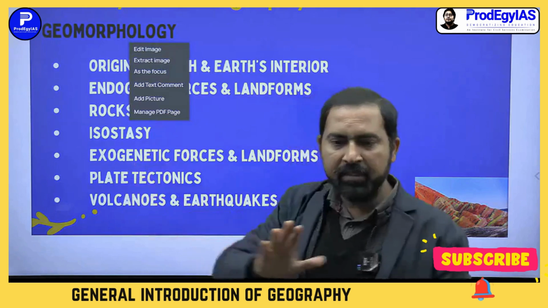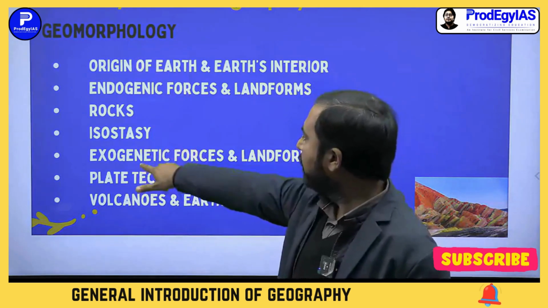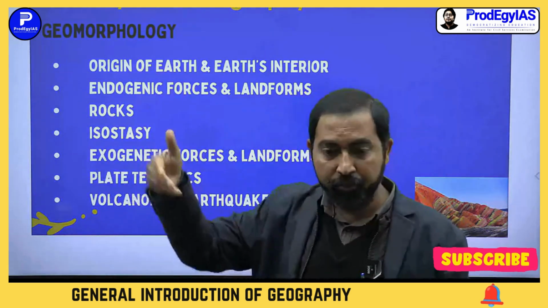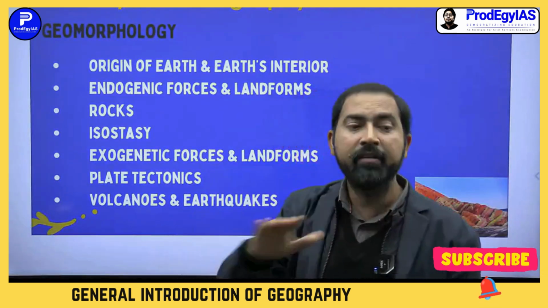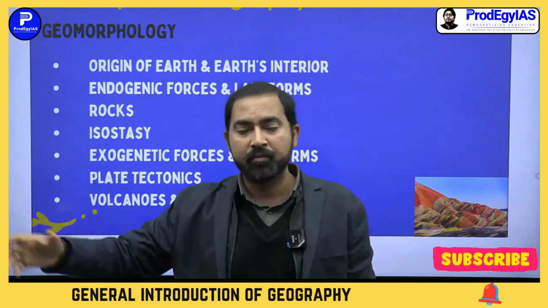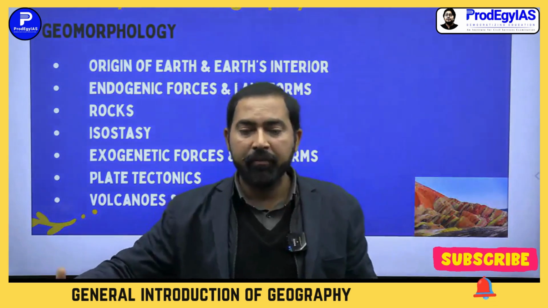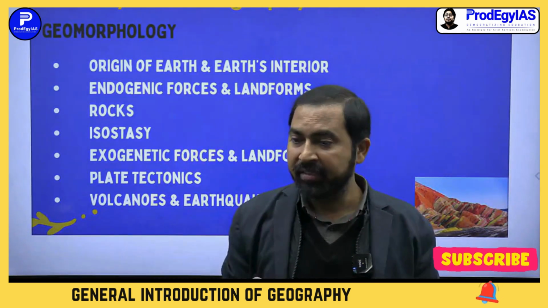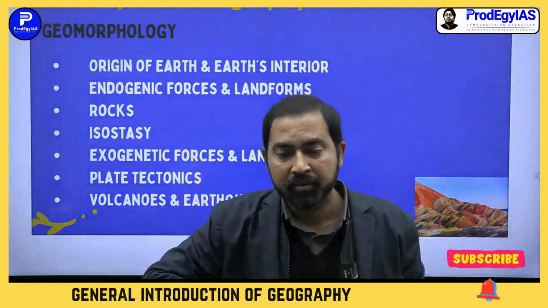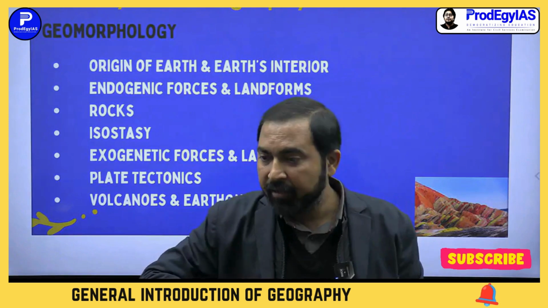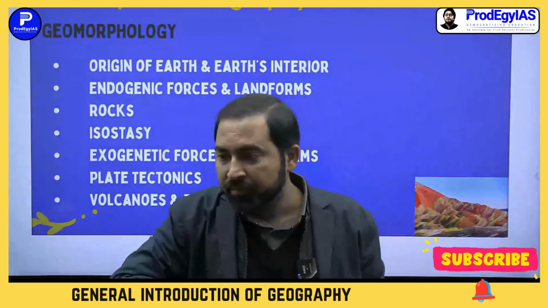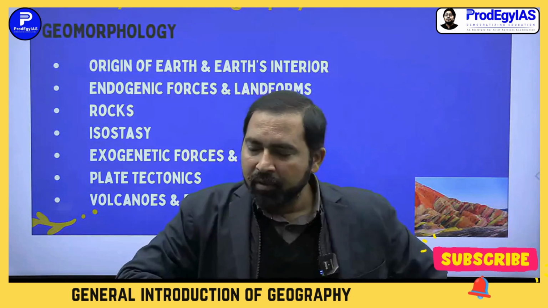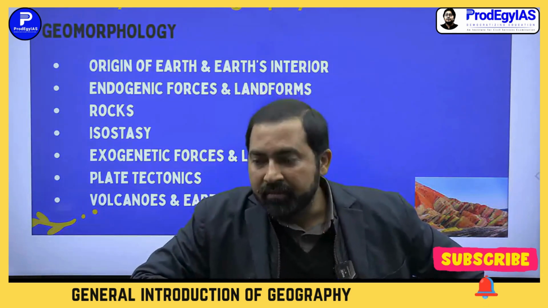Isostasy means, then come to this topic, exogenic forces. I've already discussed that if any landform is protruded, exogenic forces come into play and they start to carve it in another way. Like in Himalayan areas, you can see many types of valleys, U-shaped valleys carved by glaciers. Glaciers make U-shaped valleys, and rivers make V-shaped valleys in Himalayan areas or in fold mountain areas. Rivers also make I-shaped gorges.